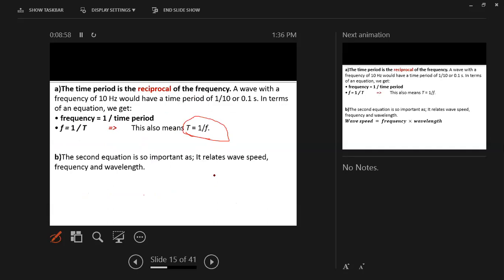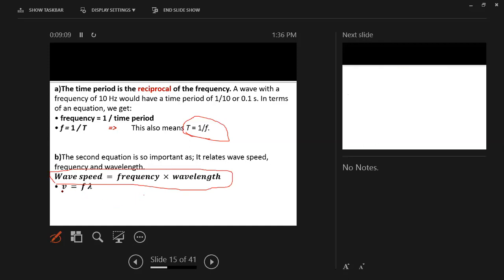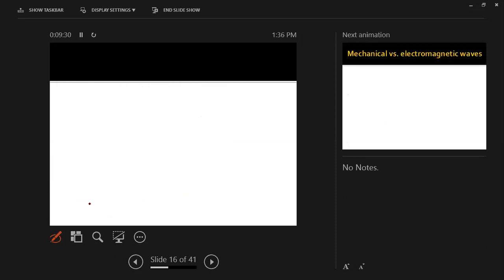The second equation is so important. Why? Because it relates wave speed, frequency, and wavelength. This equation is very important. To find the wave speed, we use the frequency times the wavelength. We show wave speed with the letter V, the frequency with F, and the wavelength with the Greek letter lambda. We use this formula to find the speed of the wave, or the frequency of the wave, or the wavelength of the wave. Any way, we can find it.